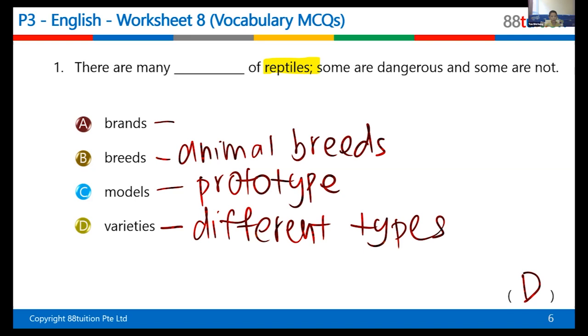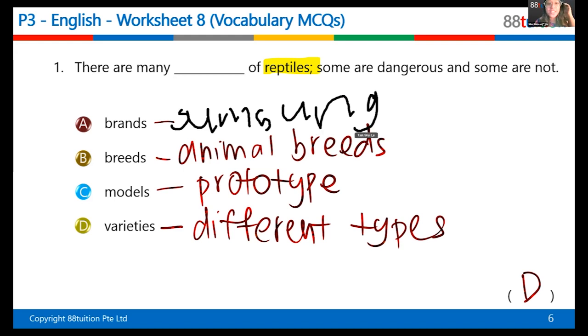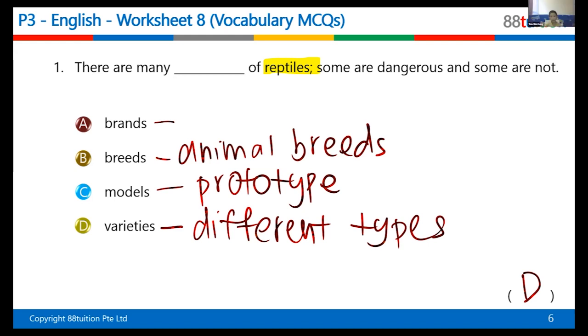Like, for example, who made your phone? Are you writing Samsung? Yeah. So there are many brands, there are many phone brands like iPhone, Samsung, Huawei, right? All of these are called brands.